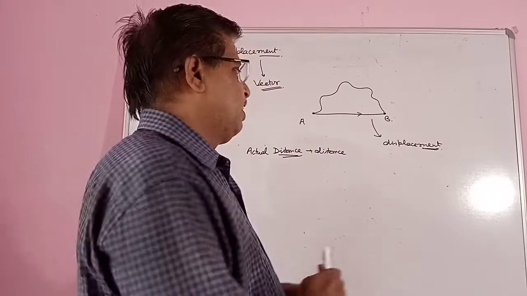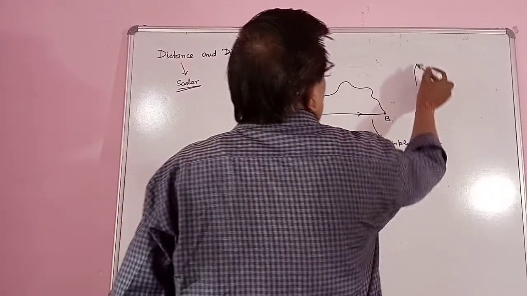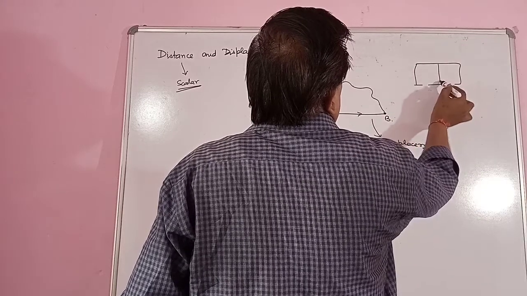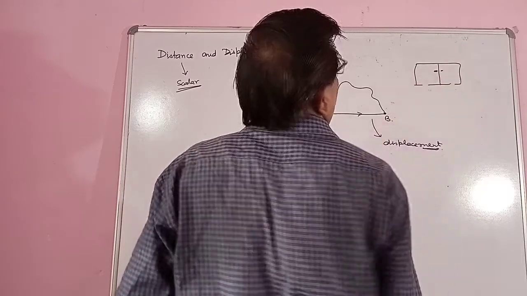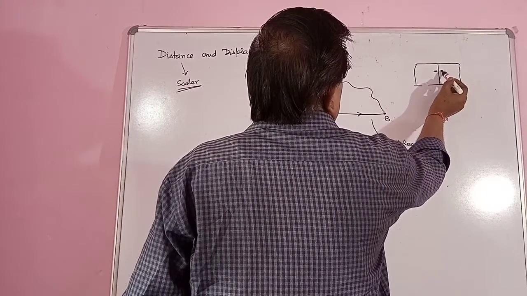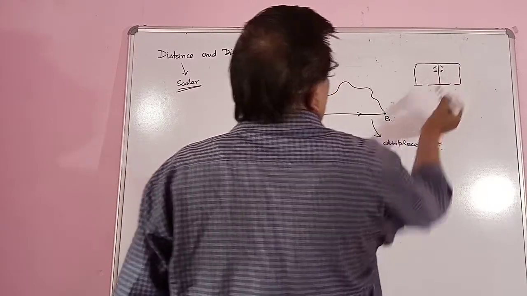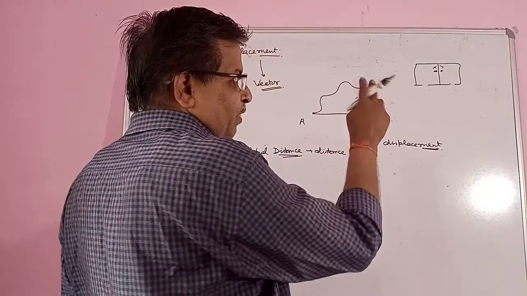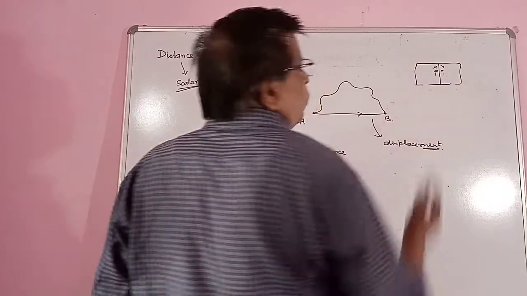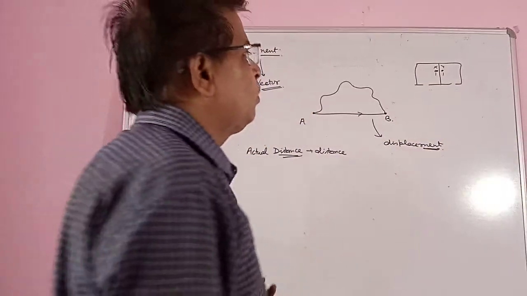Means suppose there are 2 rooms. So 2 persons are there, person X and person Y. So what is the distance between these 2 persons? Hardly 1 or 2 meter.